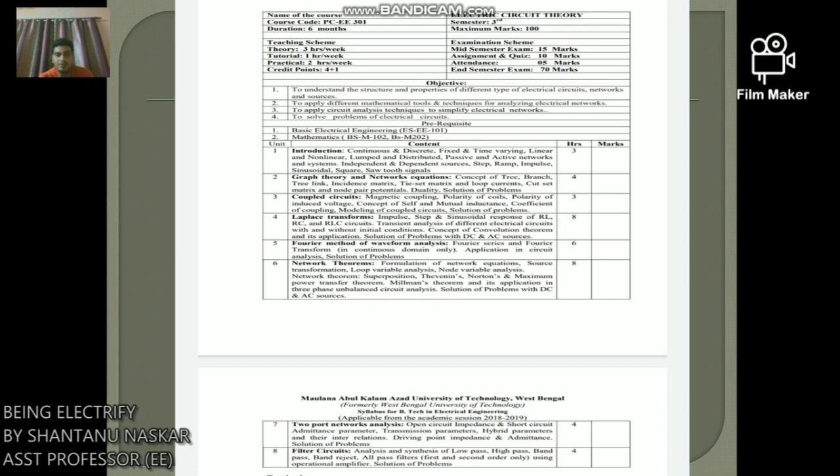Number 7 is two-port network analysis: open circuit impedance, short circuit impedance, short circuit admittance, transmission parameter, hybrid parameter and their interrelation, and driving point impedance, admittance, solution of problems. And number 8 is filter circuit analysis and synthesis of low pass, high pass, band pass, band reject and all pass filter, only first order and second order, by using operational amplifier and some solution of problems.